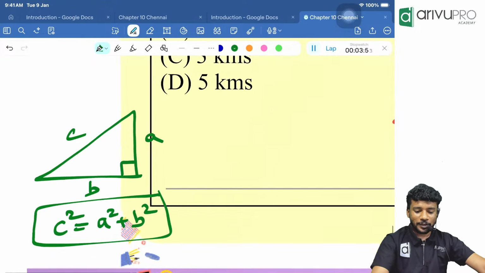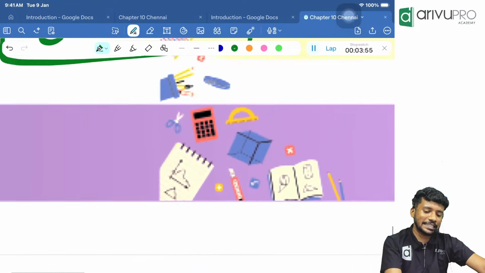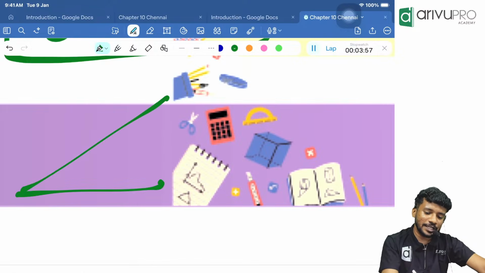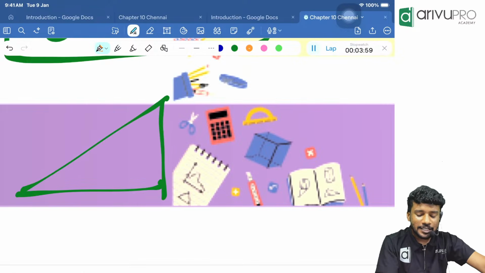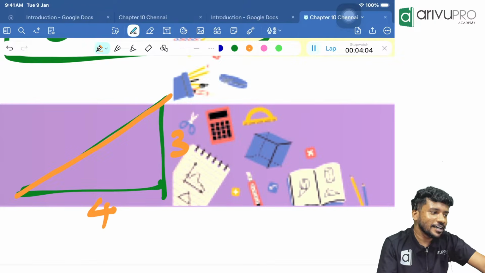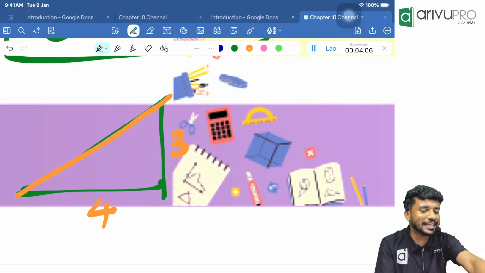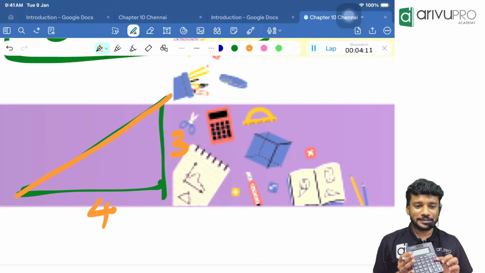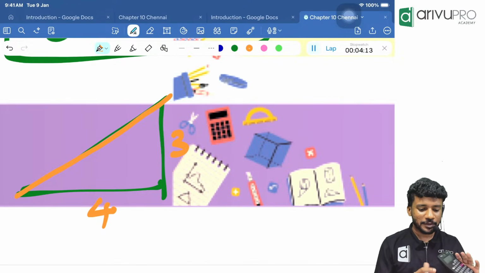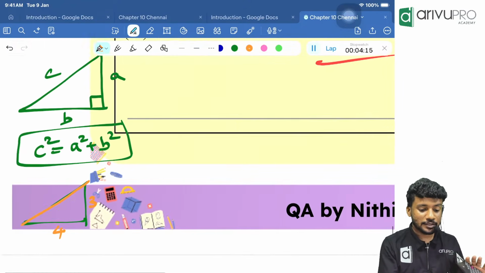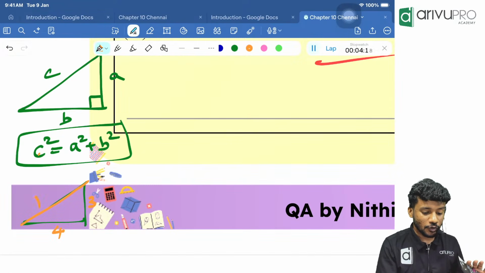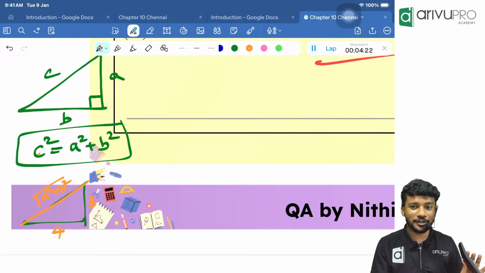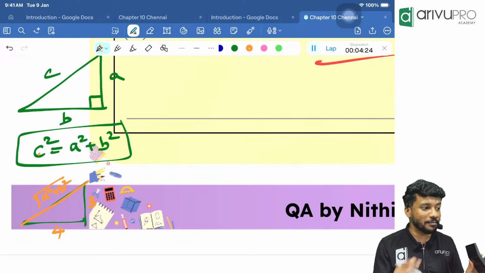So, Pythagoras means hypotenuse square is equal to the sum of the squares of the other two sides. Now, everyone, I want you guys to find this value in calculator. That is 3 is there, 4 is there. I want you guys to find the hypotenuse. How will you find it in calculator? I told calculator, not brain. Okay, yes. People, we know that, this is C square. C means root of A square plus B square. Root of A square plus B square will become what? 25 root will become 5.